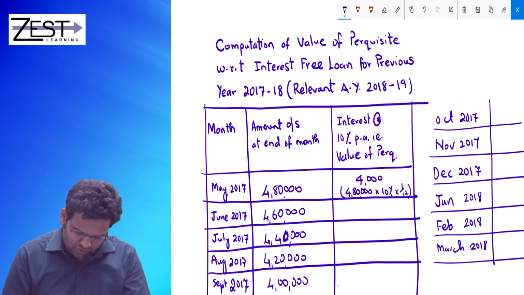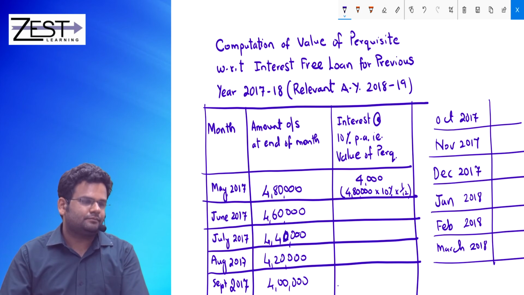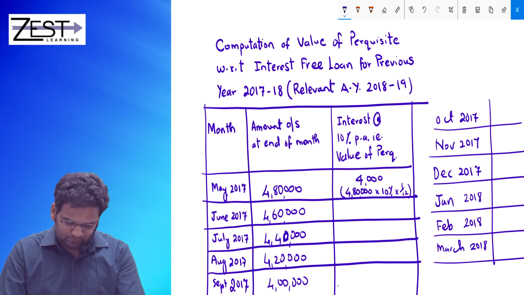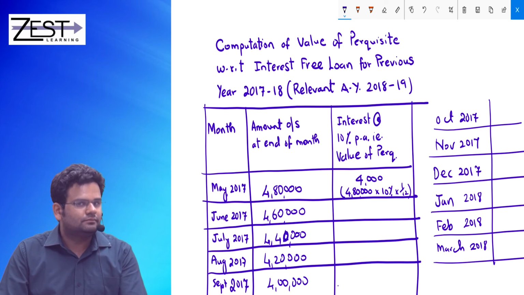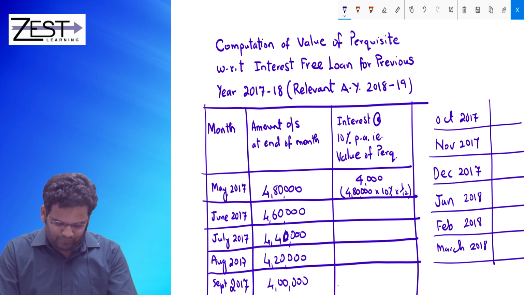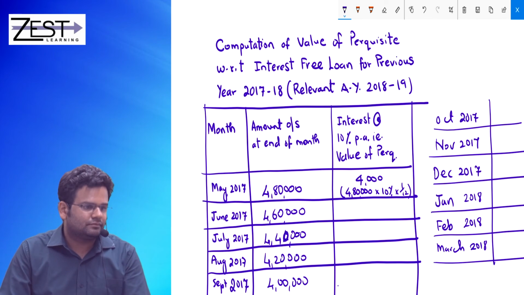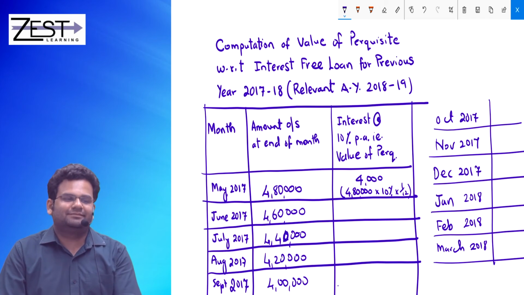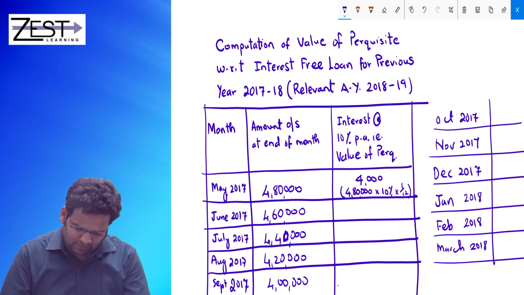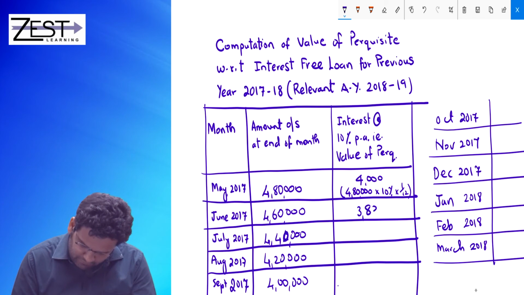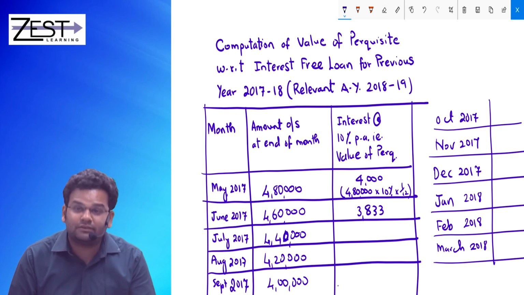Next month how much? Next month it's 4,60,000 into 10% into 1 by 12. 3,833.